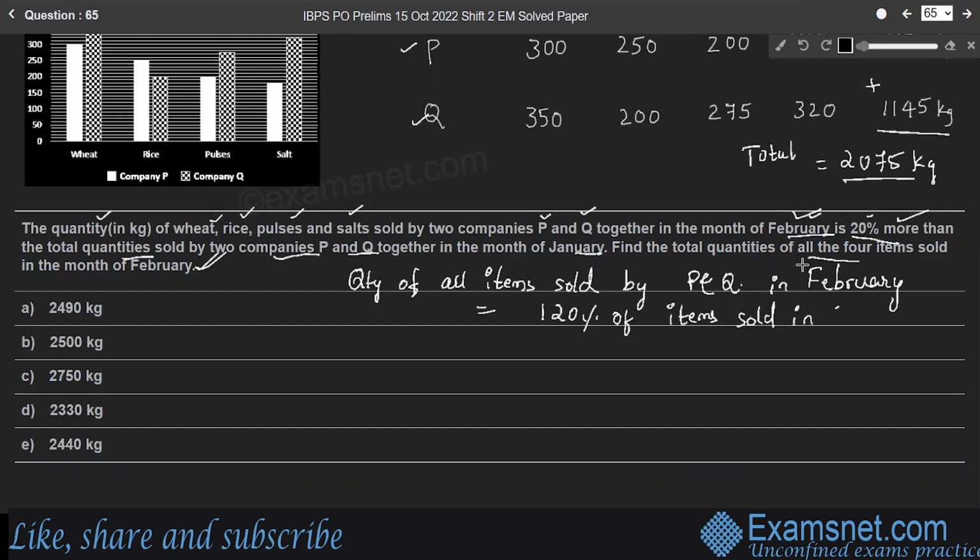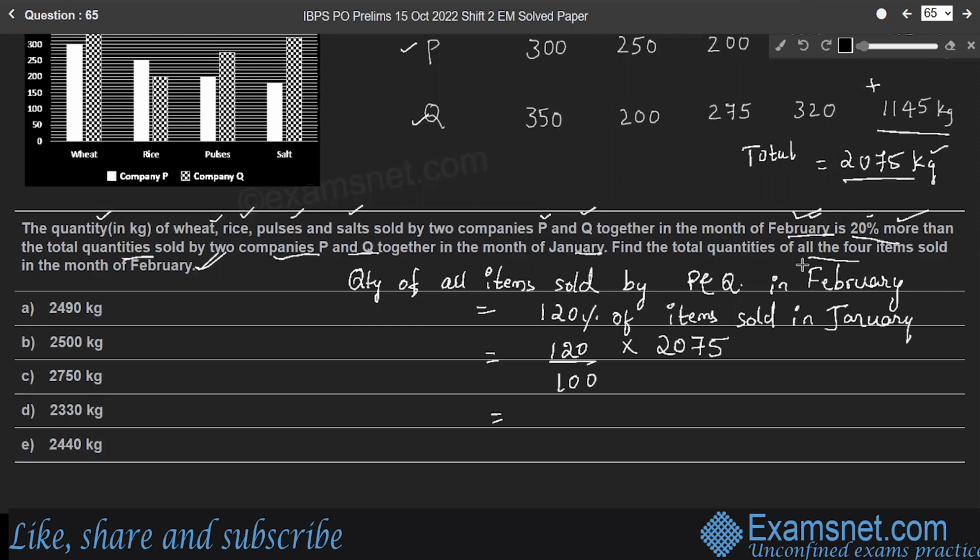So 120% means 120 by 100 into 2075 kg of items sold in the month of January.